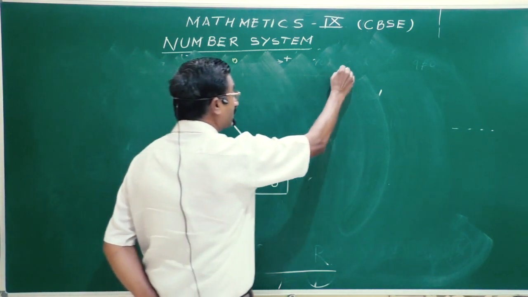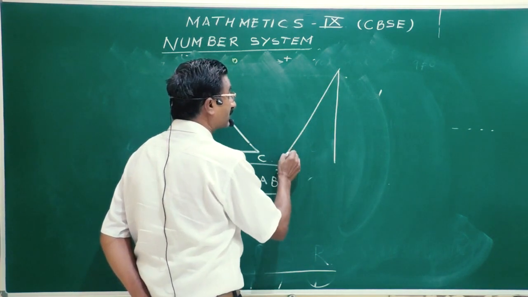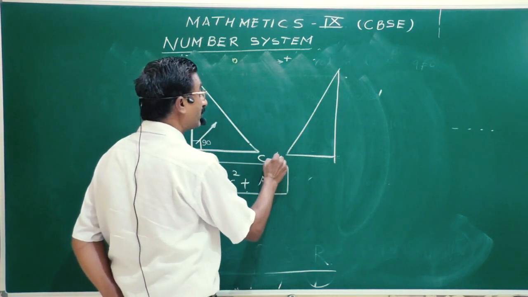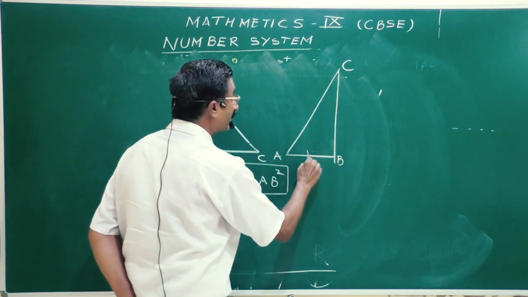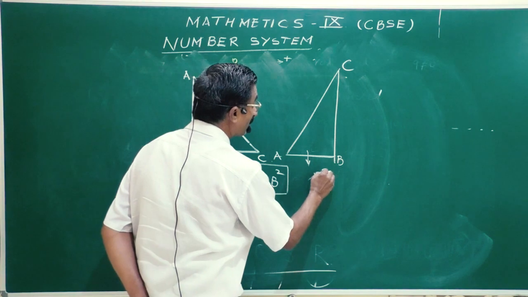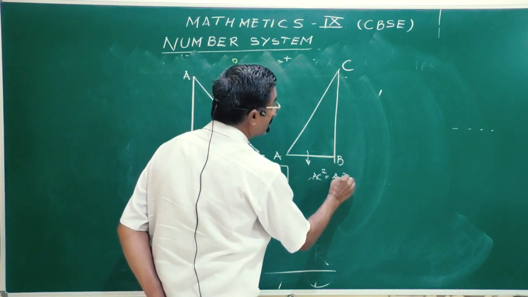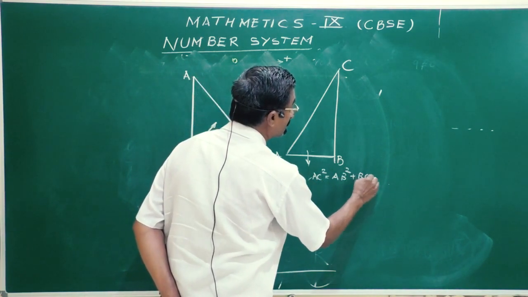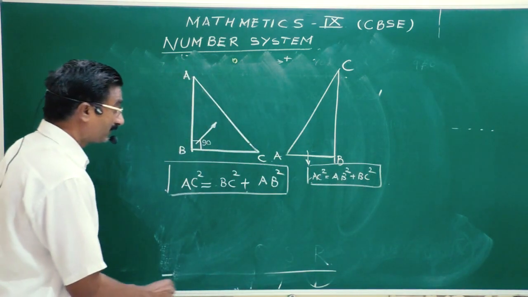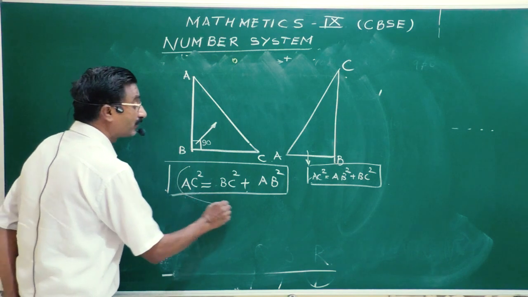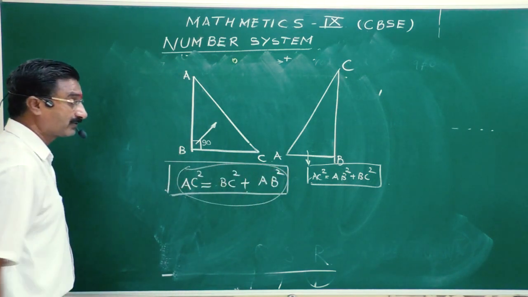Okay. Now this right angle triangle may be like this, so you should not worry; the names may be written anywhere. So again here for this triangle, AC square is equal to AB square plus BC square. This is Pythagoras theorem. Clear? So keep in mind this theorem, and it will be helpful to find out some values.